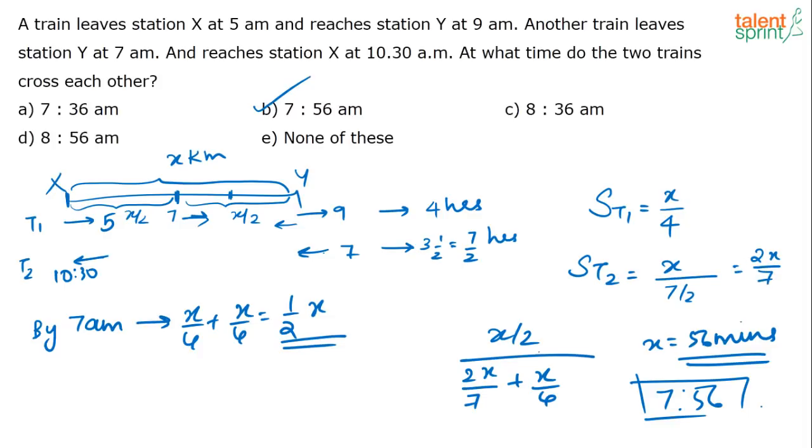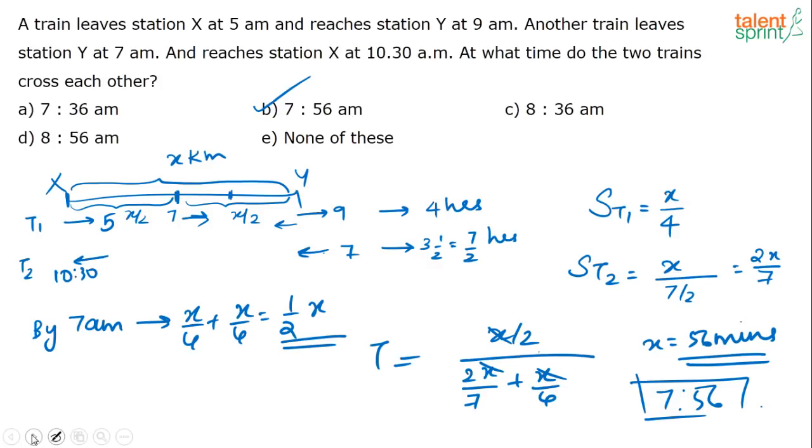So relative speed, since they are moving in the opposite direction, is going to be the sum. So the time that they take to meet is nothing but x by 2 divided by 2x by 7 plus x by 4. Okay. So you solve this, x gets cancelled and you are left with the answer as 56 minutes. So this is the time that they take. Time is equal to distance by relative speed. That is 7:56. Hope it's clear.